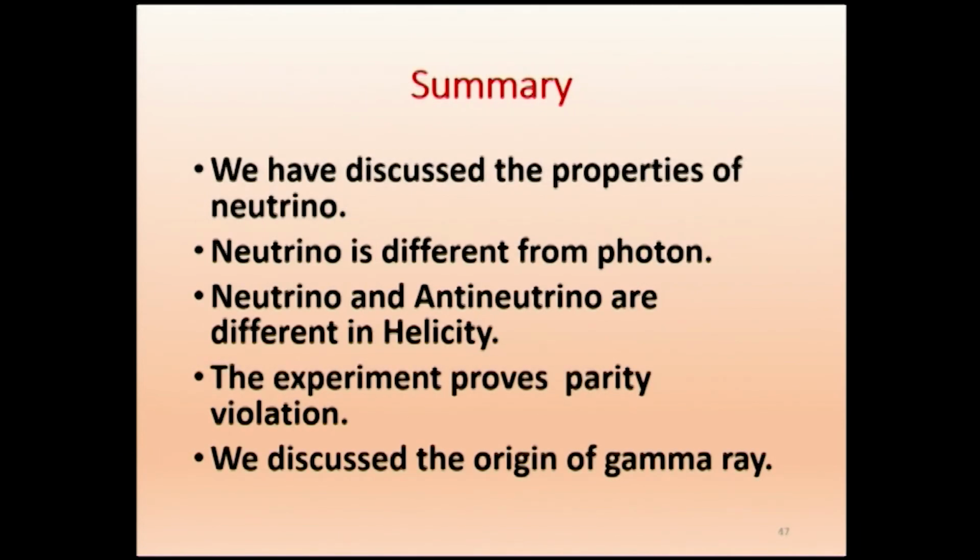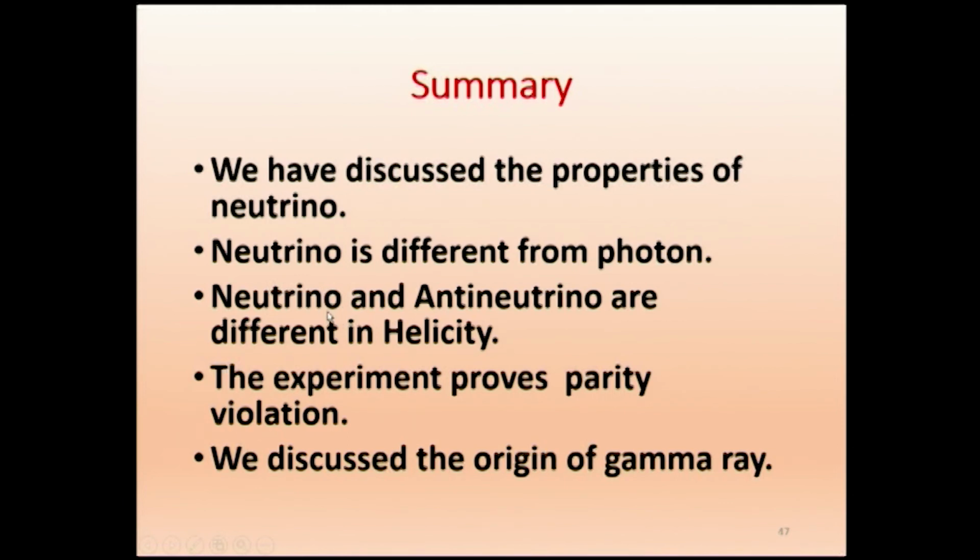To summarize, we have discussed the properties of neutrino. It has charge 0 and mass 0, and it moves with the velocity of light. We know that a photon has energy and mass 0, therefore its velocity must be that of light. And we said how neutrino is different from photon. It is different from photon in spin and also in interaction. In both parameters it is different. And we said how neutrino and antineutrino are different. They are different in helicity.